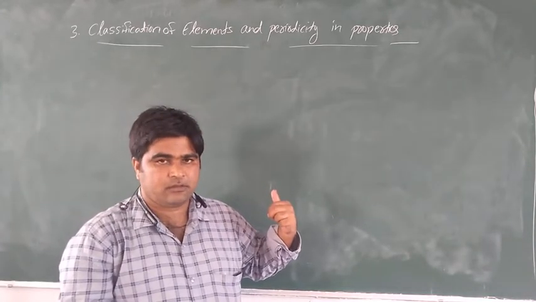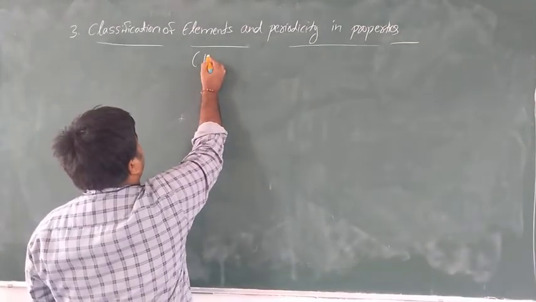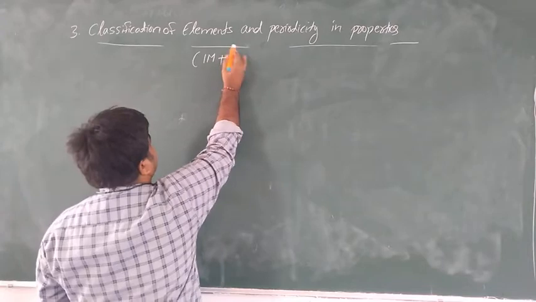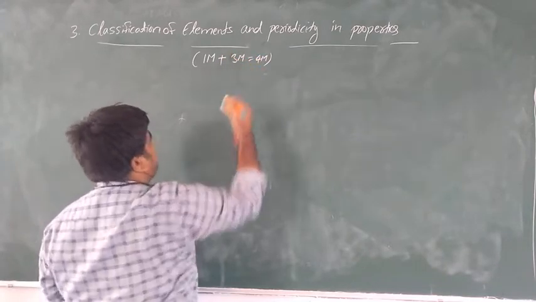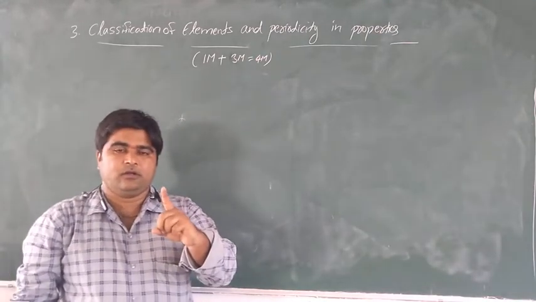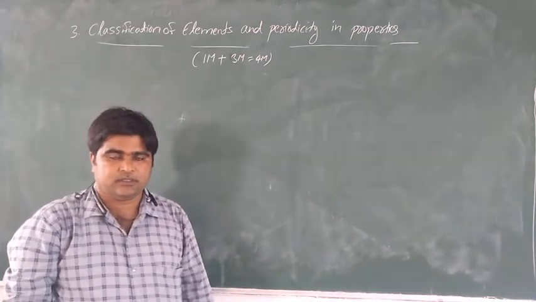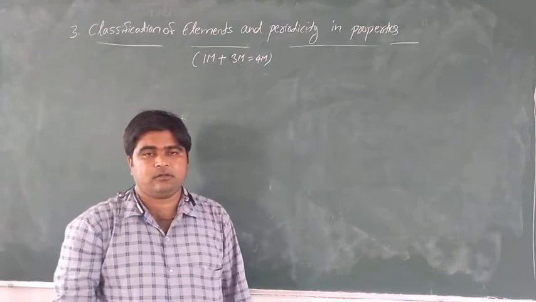Out of these 4 marks, there is one 1-mark question and one 3-mark question. Total 4 marks. Let us come to the chapter.